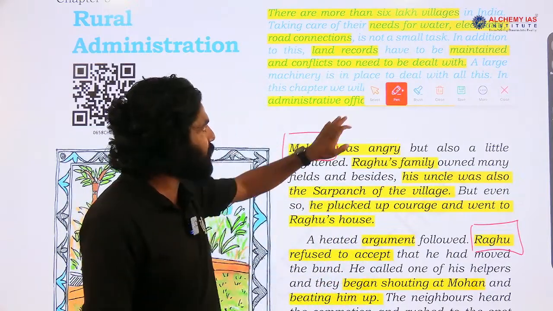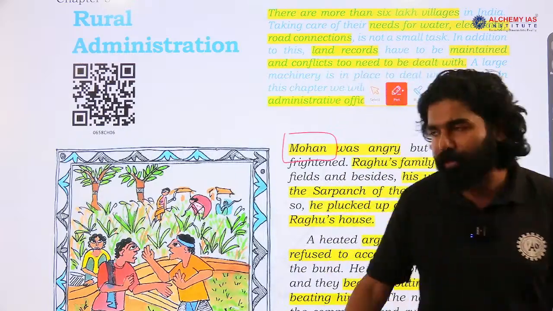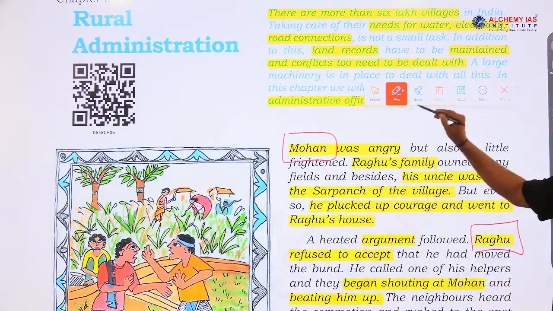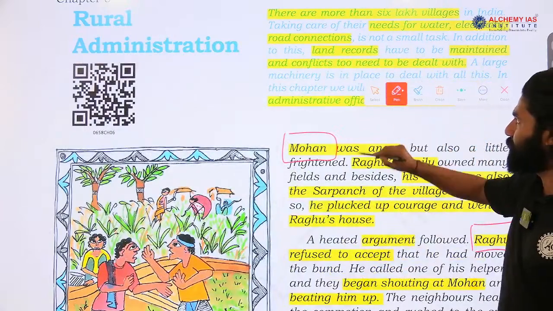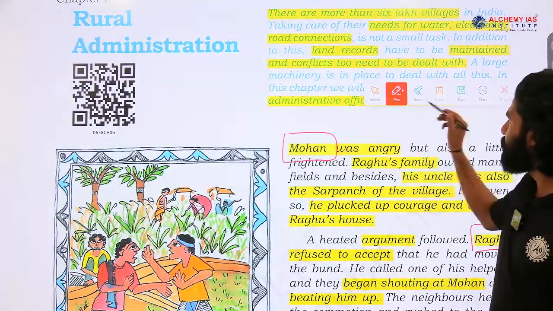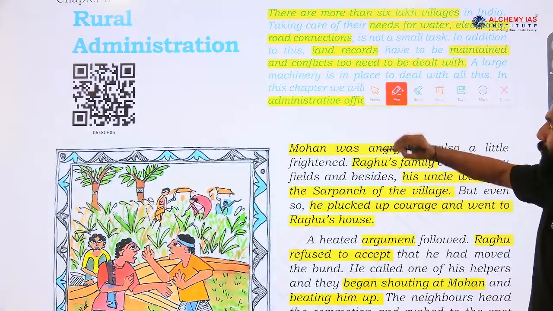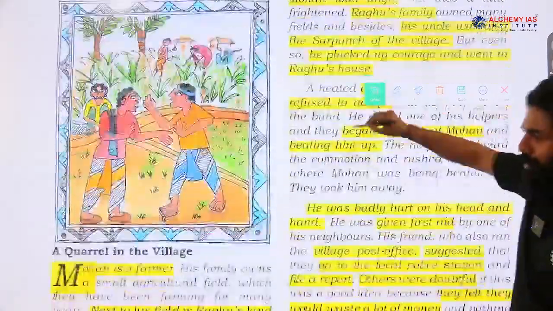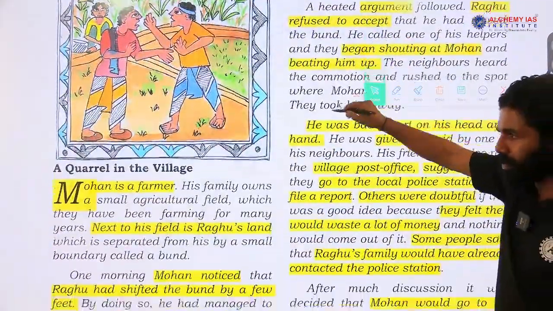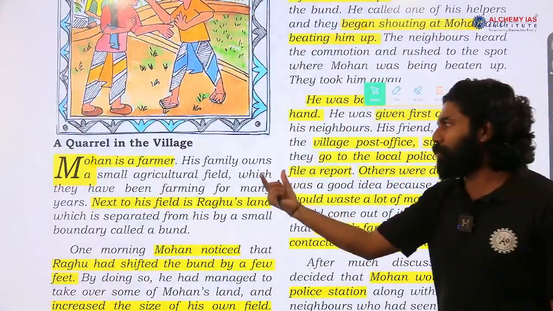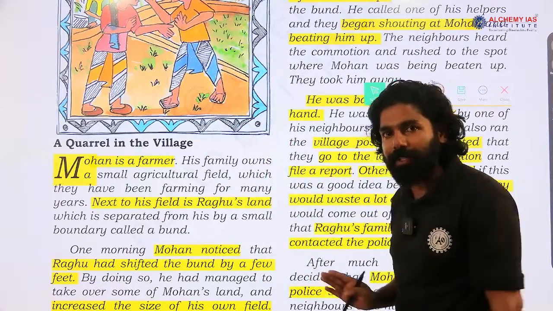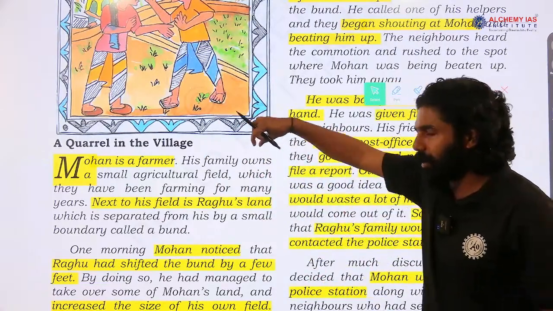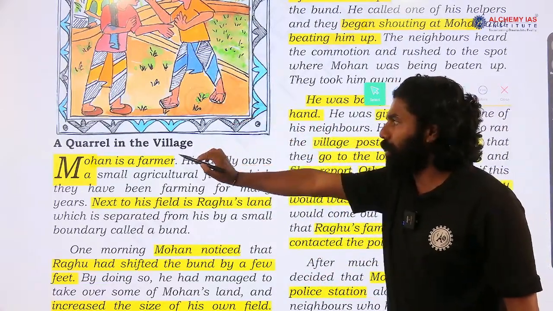So we start with this paragraph, beginning from here, the example. They started with an example of two characters, Mohan and Raghu. We are starting from the first paragraph. You can see here it starts with a dispute between two persons in a village, a dispute over the land that they own, like a quarrel in a village.